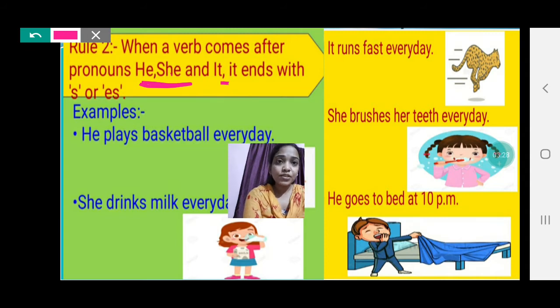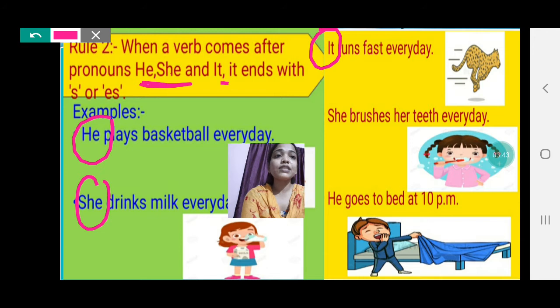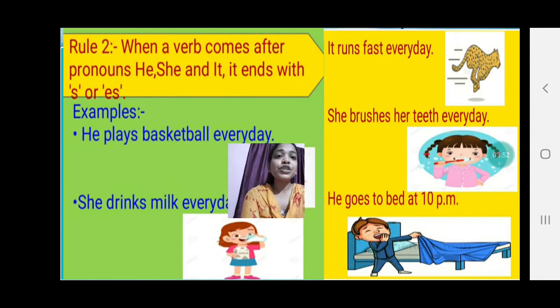So he is a pronoun. When a verb comes after the pronouns he, she, it, at that time your verb ends with s or es. So he plays basketball every day.